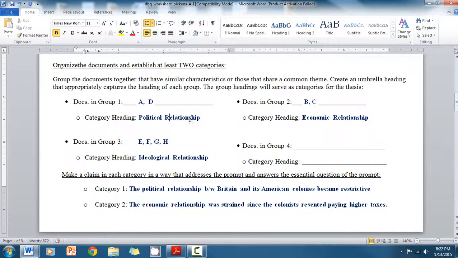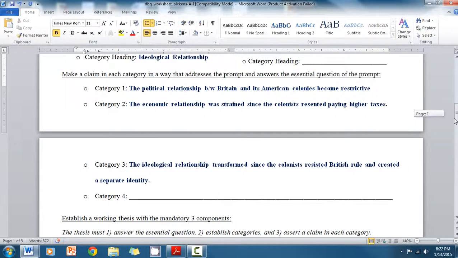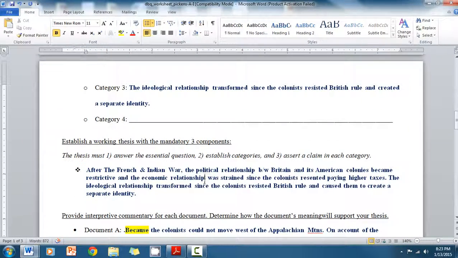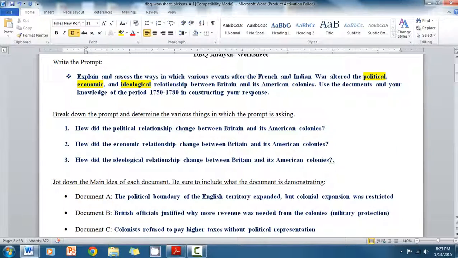In this example, the categories were given to you. You answer the question in each category. That then becomes the fragmented pieces of your thesis. You put those category claims together, and that is your thesis. Hardest part of the worksheet. The more you practice it, the better you become with organizing it. All right, and that's it for that.